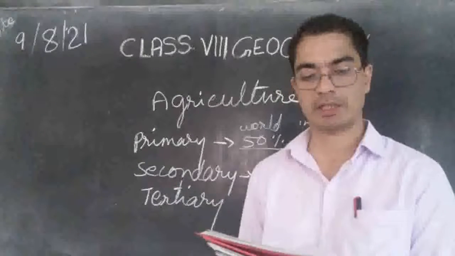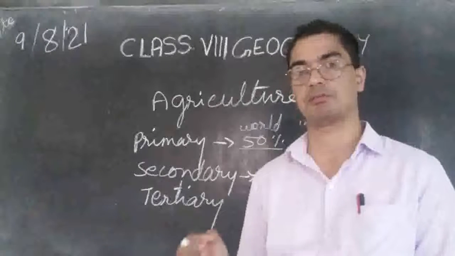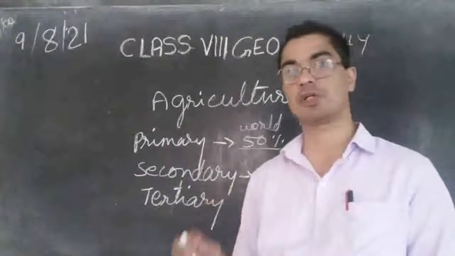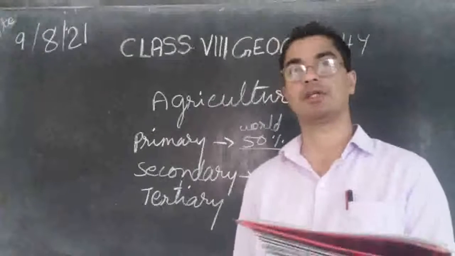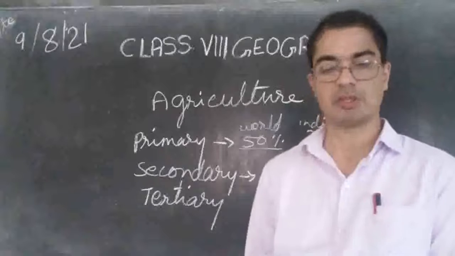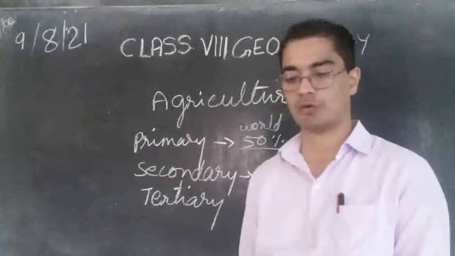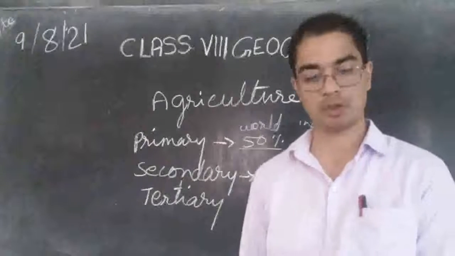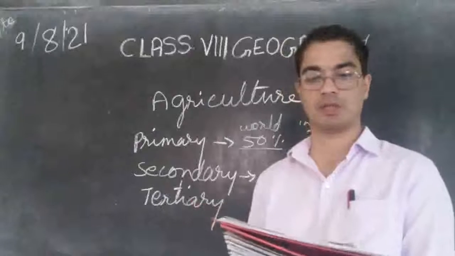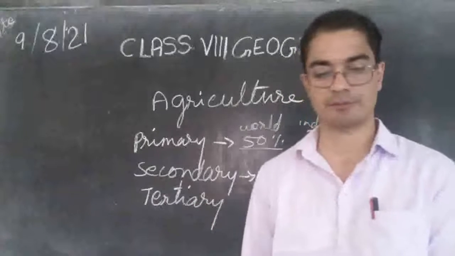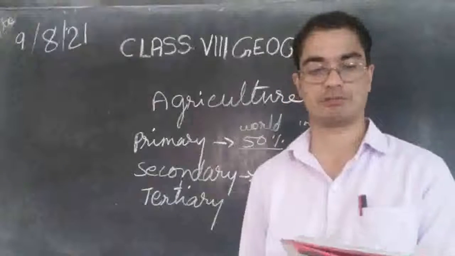Another one is called viticulture. Viticulture means cultivation of crops. Cultivation of crops is known as viticulture. Then another culture is horticulture. Growing of vegetables, flowers, fruits for commercial purpose is called horticulture. So in horticulture, what are the things they do? They grow vegetables, they grow flowers, and they grow fruits.